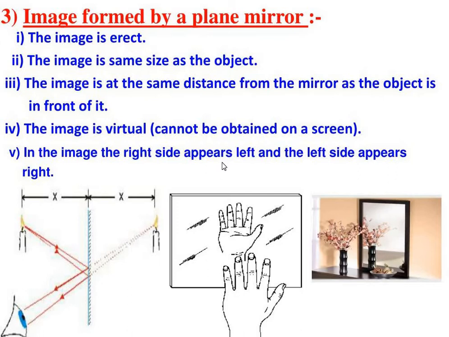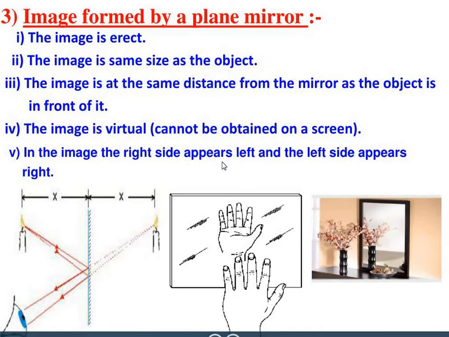A plane mirror produces an upright virtual image. It is the same size as that of the object, and the image in a plane mirror is laterally inverted. What does it mean? Your right hand in the image appears to be left, and the left side appears to be right.